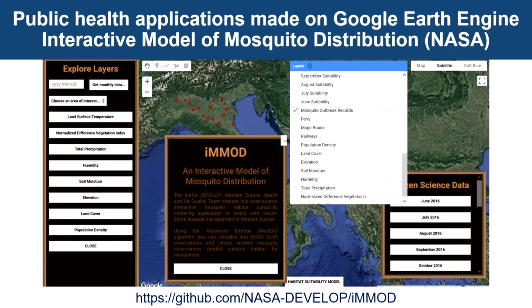Let's say you have occurrence points and you want to view what are the Earth observation parameters at those locations. So that kind of facility is also offered by Earth Engine, and we will see a glimpse of it in the demonstration at the end of this slide. So this is also an application which you can have a look at.